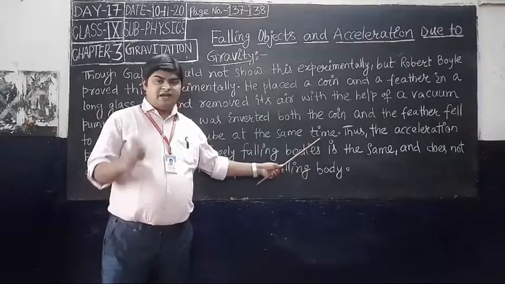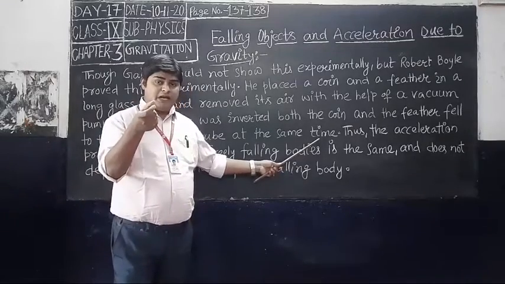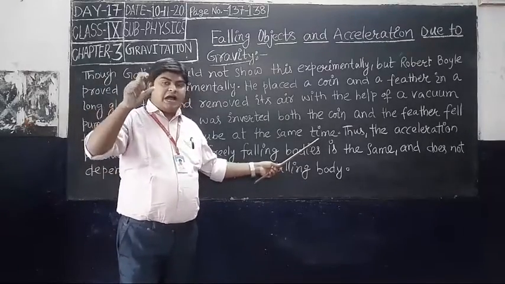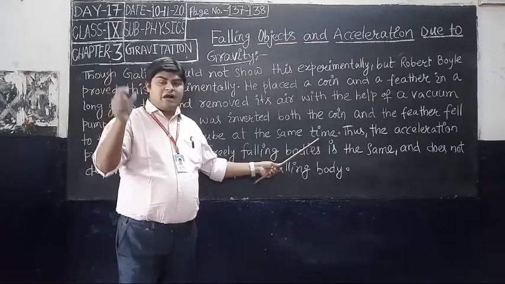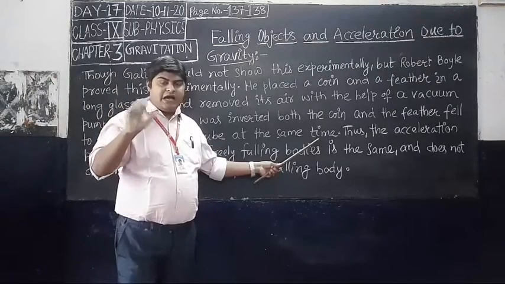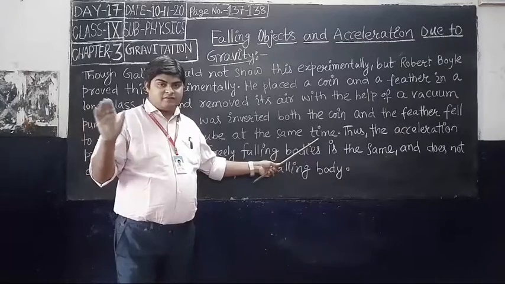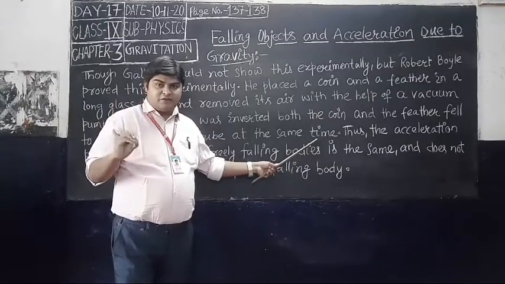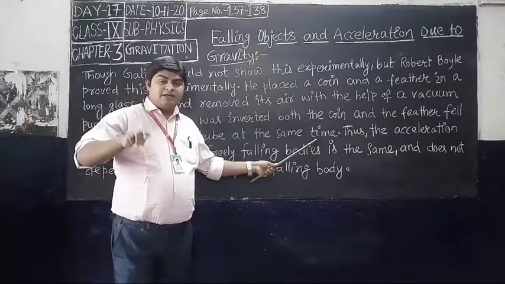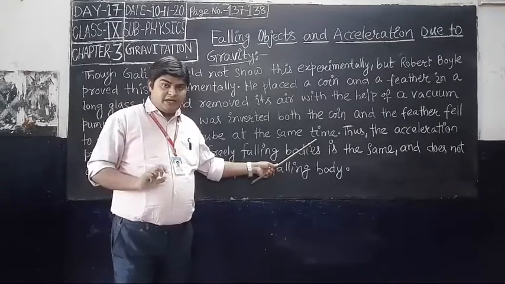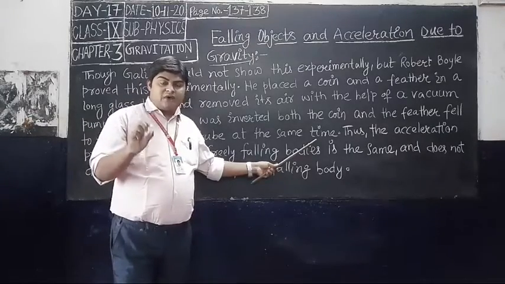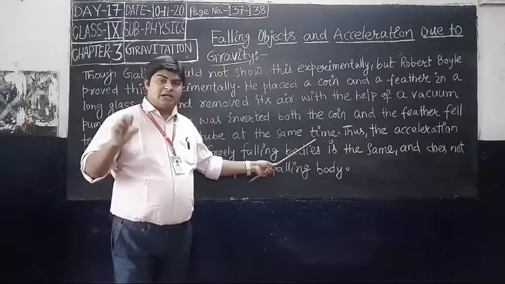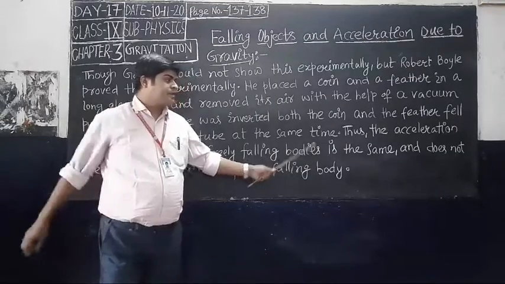That means there is no air inside the glass tube, as the air is removed by the vacuum pump, and when he inverted it, he observed that the feather and coin both fall at the same time.